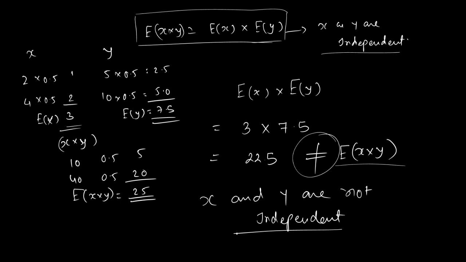So try to understand this property. We will be using this property to prove whether two variables are dependent or independent. Is it alright? So if this is not proved, yes, it is difficult to prove this formula, but if it is not proved, we can always say that they are not independent, because this formula is applicable only to independent variables.